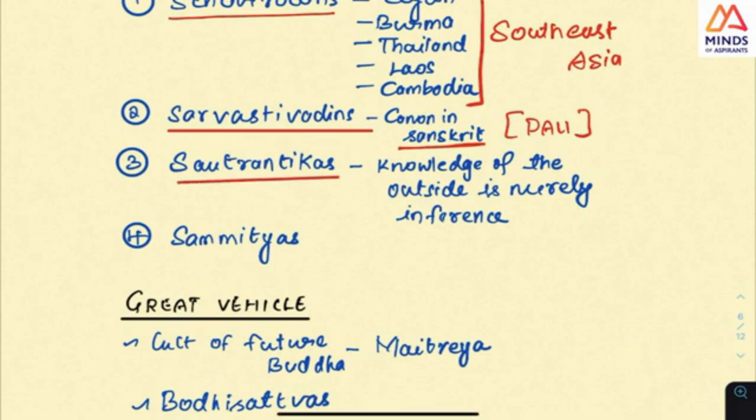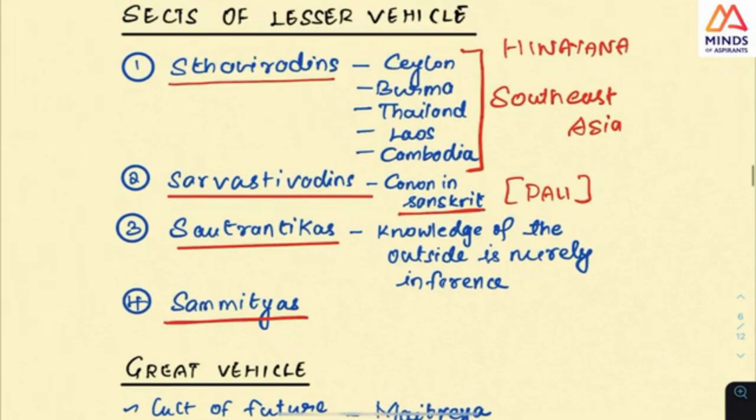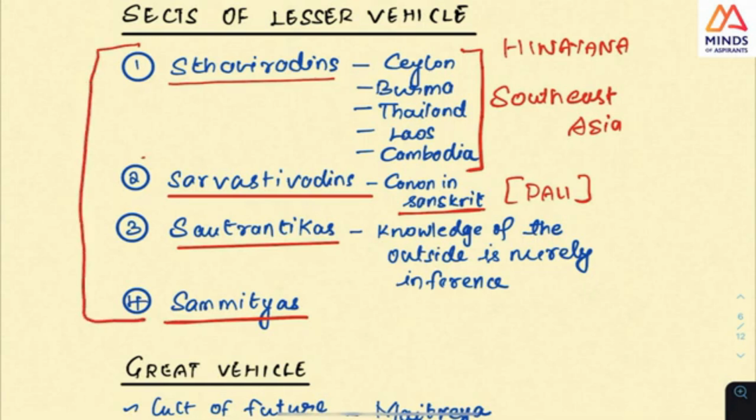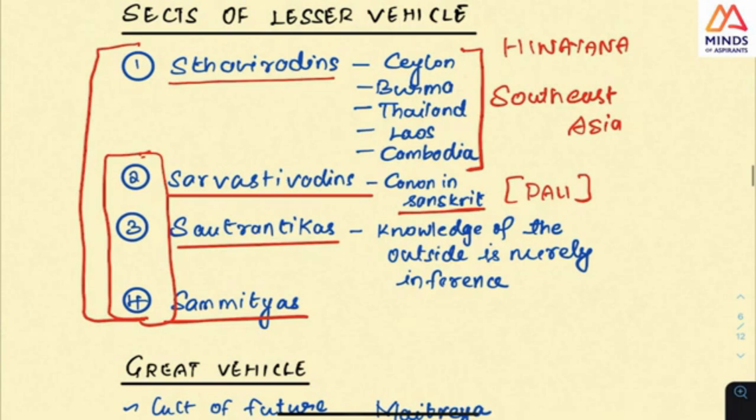So in a sense, knowledge of the outside world is the same. Then Samityas. There are many sects in Hinayana. These three, Sarvastivadins, Sautrantikas and Samityas, are not surviving now. But this is what is in Sri Lanka. Look at this fact. This is the Hinayana part, and this is what is surviving.